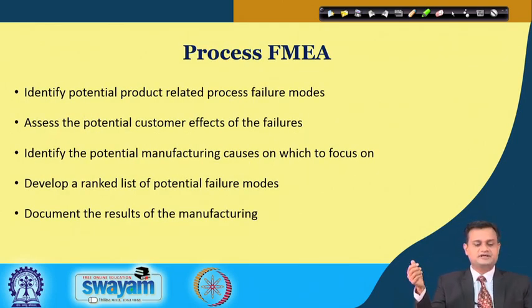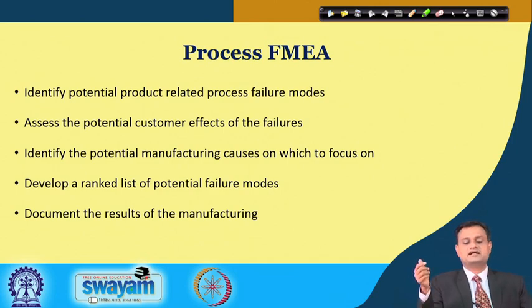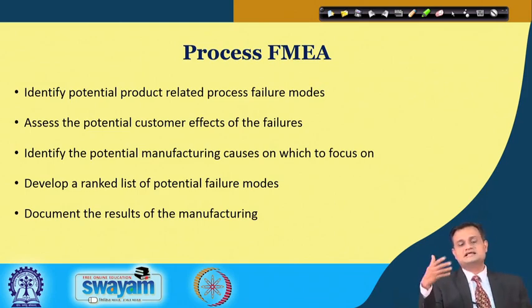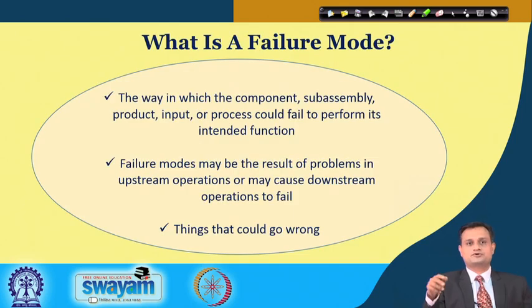In case of process FMEA, identify potential product related process failure modes. Now you have a product to be manufactured, but this product cannot be manufactured smoothly if your process cannot work uninterruptedly. And then you need to identify what could be the probable failure modes and who will address these failure modes or take the ownership of these failure modes. So whether you need to modify the design of the process, you need to have the redundancy in the process, or you need to have a better preventive maintenance plan. So these are the issues that you can address when you talk about the process FMEA.